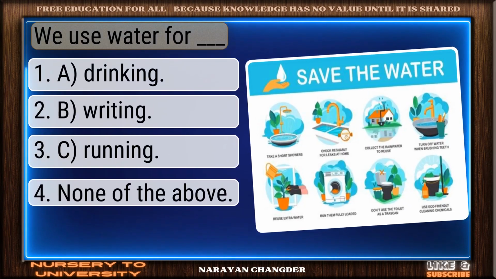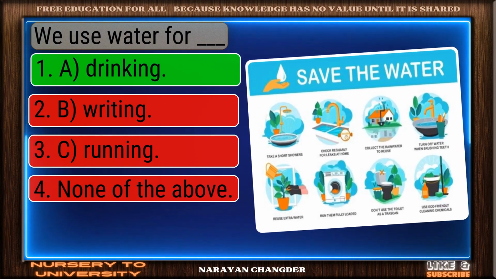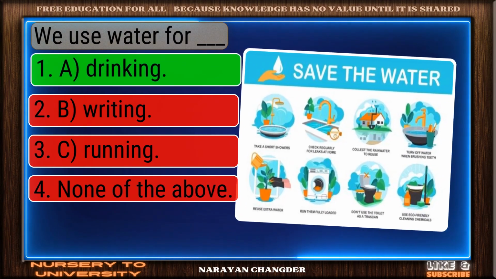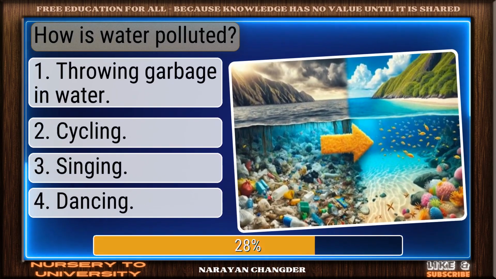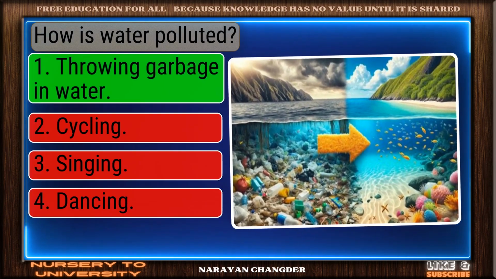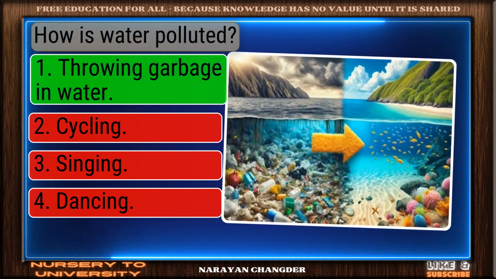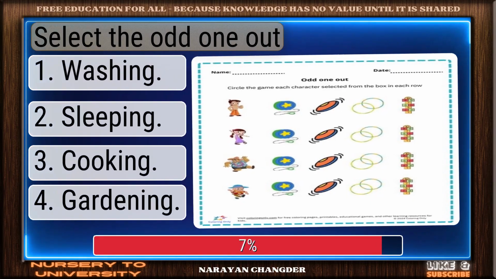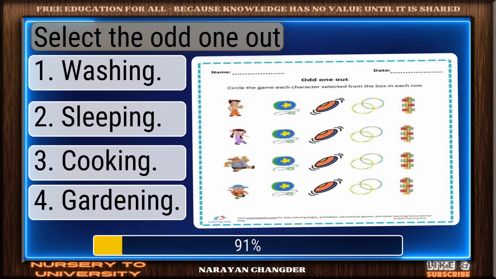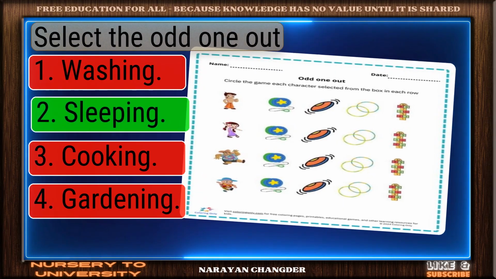We use water for dash. Strong choice. A, drinking is the right answer. How is water polluted? Correct response. Throwing garbage in water is the most accurate answer. Select the odd one out. Well picked. Sleeping is the correct answer.